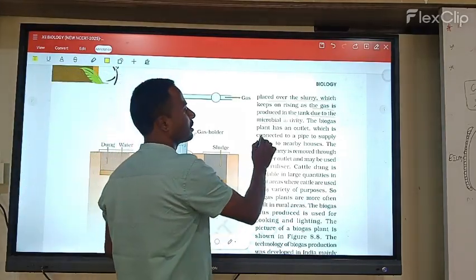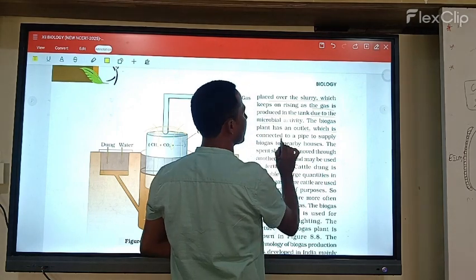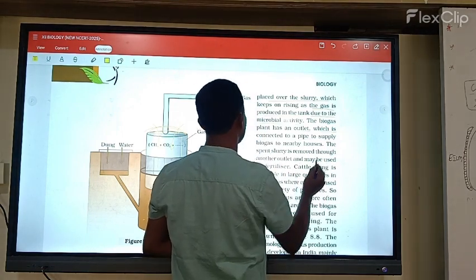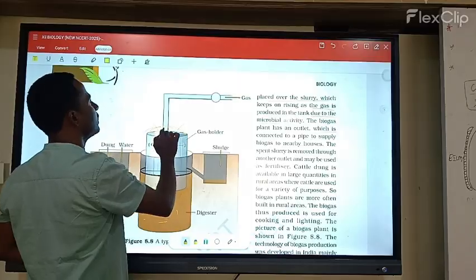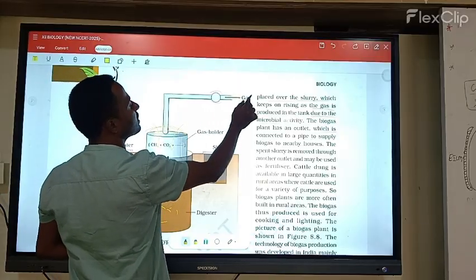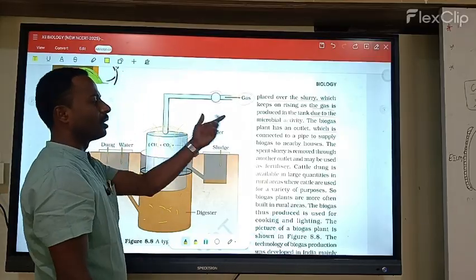The biogas plant has an outlet which is connected to a pipeline to supply biogas to nearby houses.